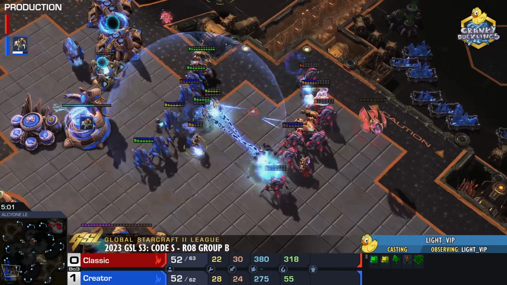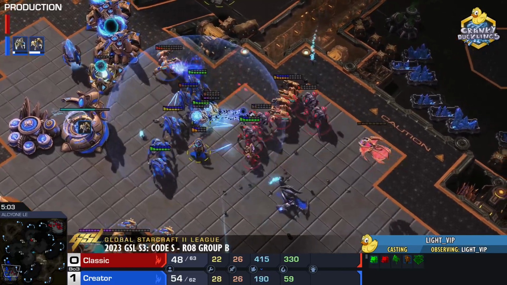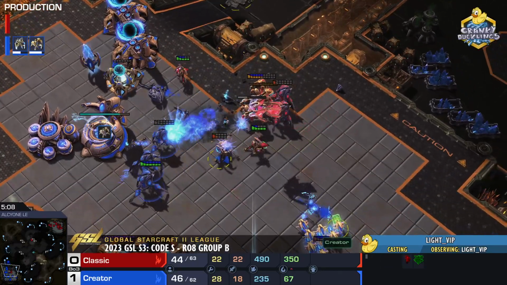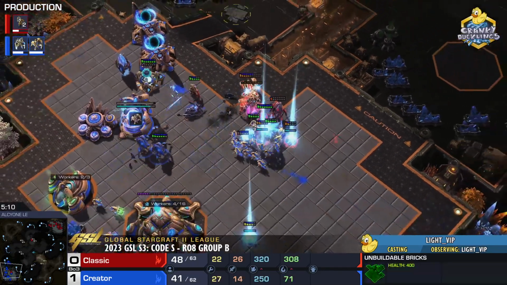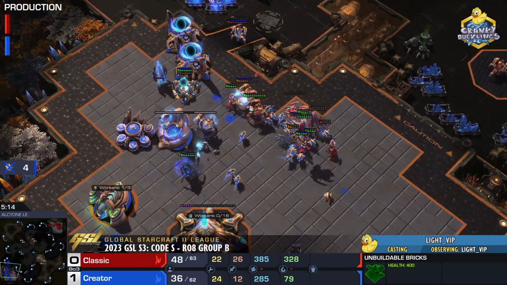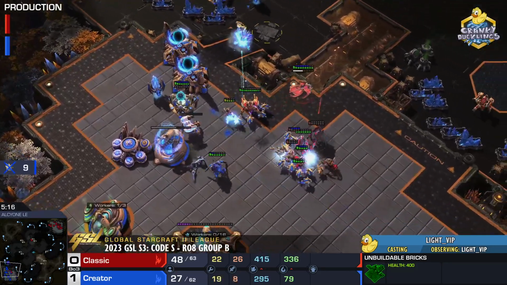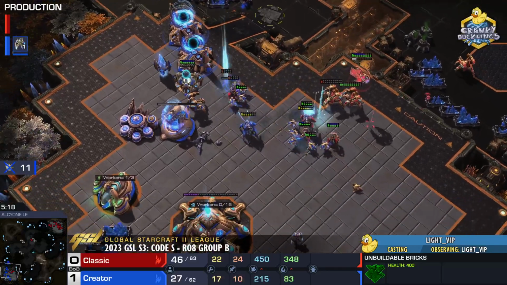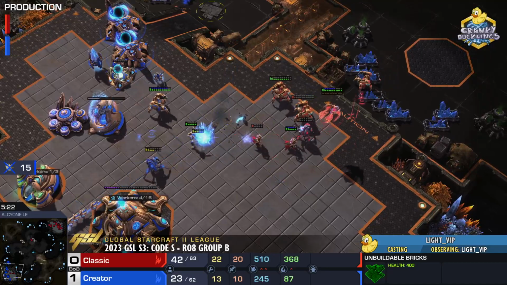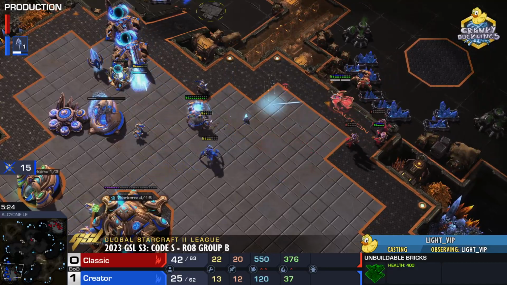Classic is looking to break on through. Sentries are going down. Where are the Force Fields? They're not here. The Immortal's barely going to survive. Barely does survive. The boys are being pulled, but alas, there's just not enough here. Where's the Overcharge? The Shield Battery is out of range of the Overcharge. And yeah, the juggling is just too good. Every single worker goes down.